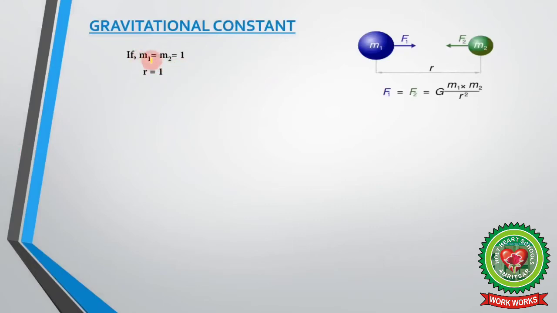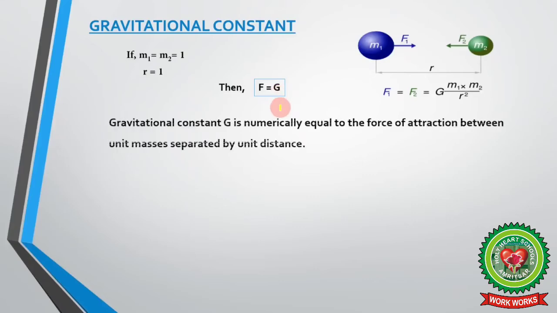Students, if m1 and m2 both are unit masses, meaning both are equal to 1, and the distance between them is also unit, meaning the distance between these two bodies is 1, then if we put all these values here, m1, m2 and r, we'll get that F is equal to G. Which means that we can define the gravitational constant as: gravitational constant is numerically equal to the force of attraction.